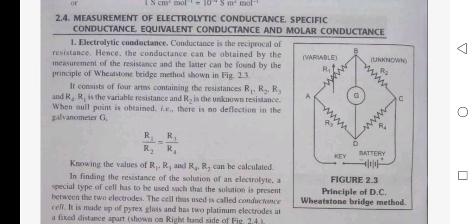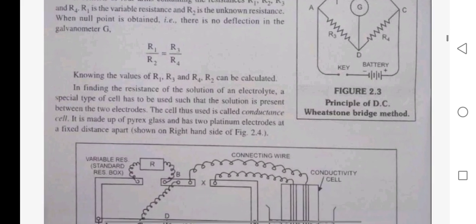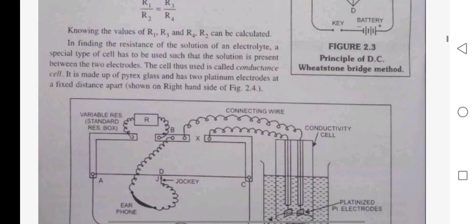In finding the resistance of the solution of an electrolyte, a specific type of cell has to be used such that the solution is present between the two electrodes. The cell thus used is called the conductance cell. It is made up of fixed glass and has two platinum electrodes a fixed distance apart.